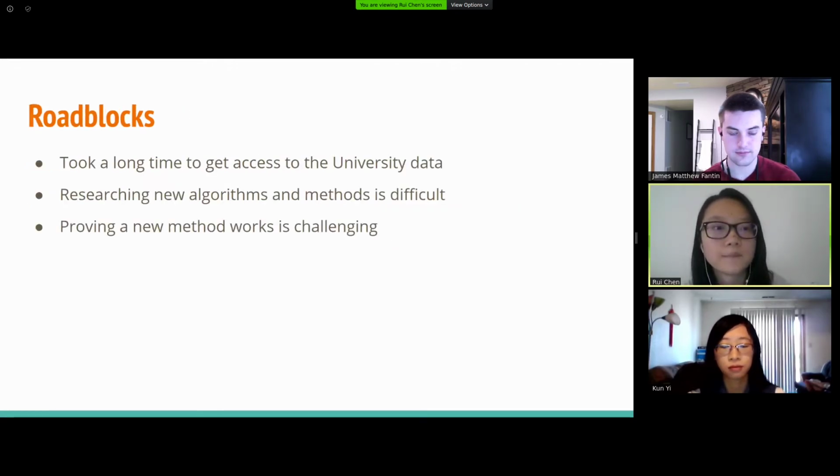And then after that, we had some roadblocks for the project. It actually took a long time to get access to the university datasets, especially later during the COVID-19 period, when everything became virtual. Also, researching new algorithms and methods is difficult because we have to learn a lot of new things and read more research papers. And it is a very challenging task to prove a new method works because you have to do more testing and experiments.